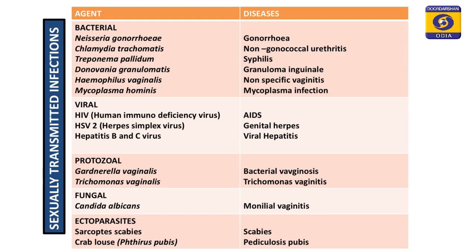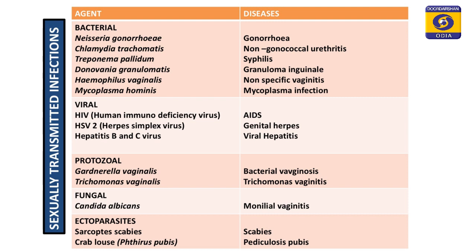Now, coming to a chart of the agents and the diseases that result from infection by these agents. We have bacterial agents, viral agents, protozoal agents, fungal agents and ectoparasites. Some of the bacterial agents include Neisseria gonorrhoeae that causes gonorrhea, and chlamydia species that also cause non-gonococcal urethritis.